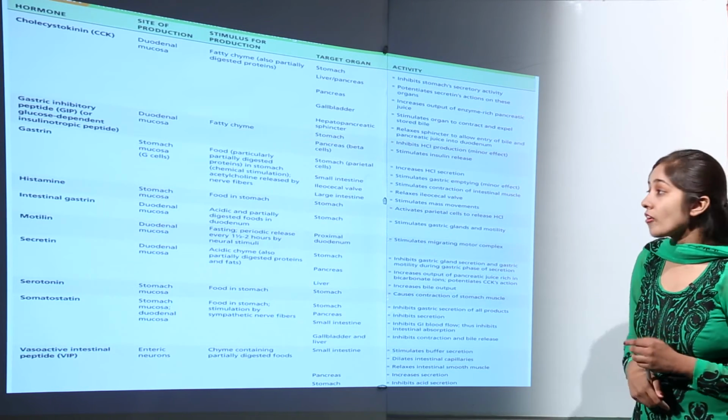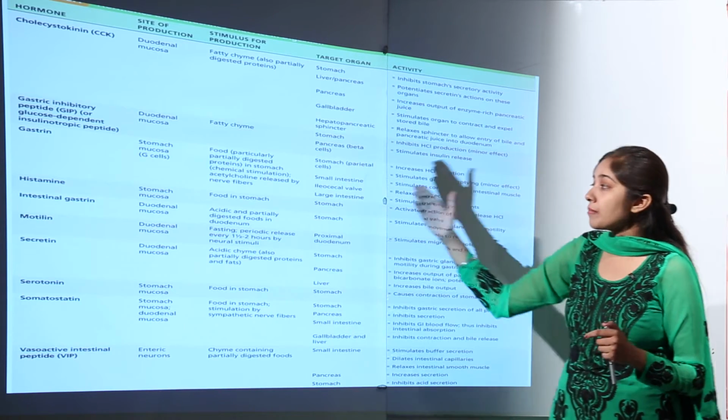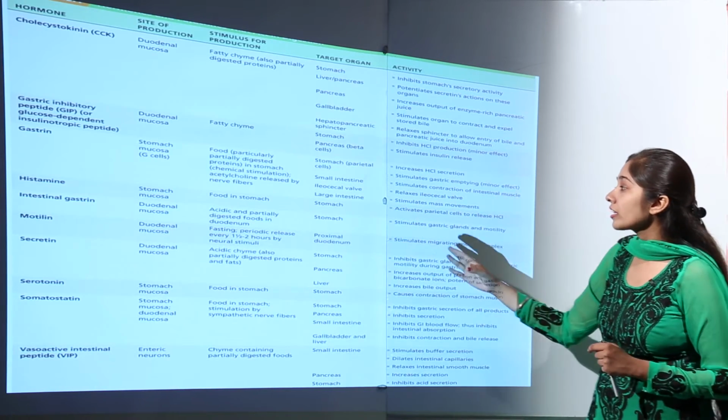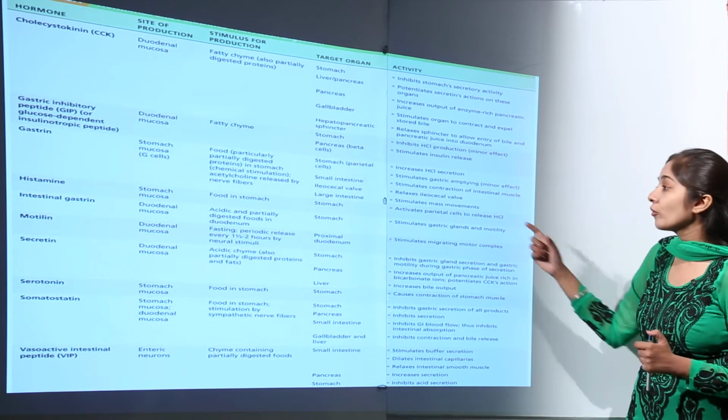Now the next important hormone is histamine. It is also produced from the stomach mucosa. The stimulus for production is food in the stomach, and the target organ is the stomach. It activates parietal cells to release HCl, hydrochloric acid.